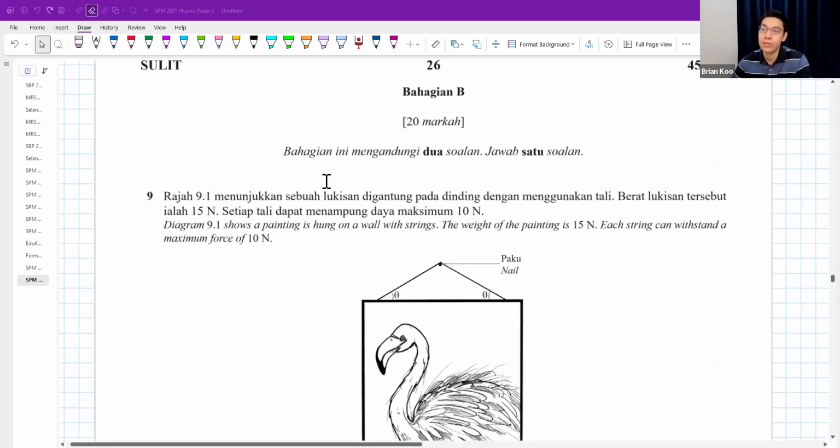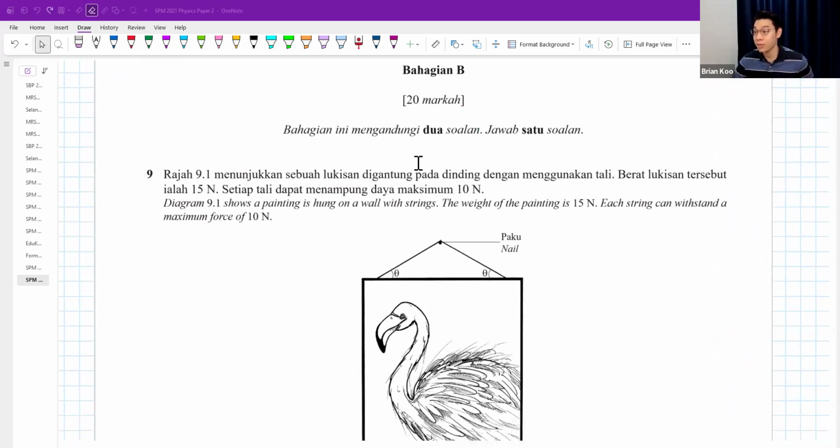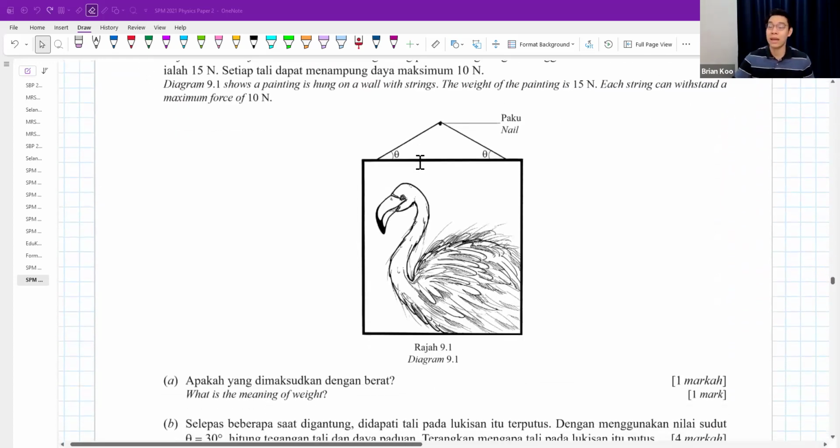It's a 2 choose 1 section. But let's see. The diagram shows a painting hung on a wall with strings. The weight of the painting is 15 newtons, and each string can withstand a maximum force of 10 newtons. That is the weight of the painting. Every string can withstand a maximum force of 10.